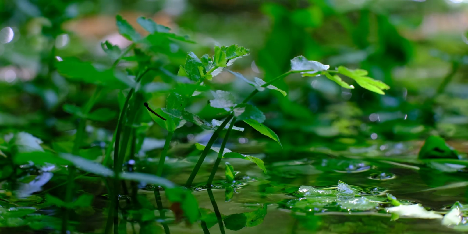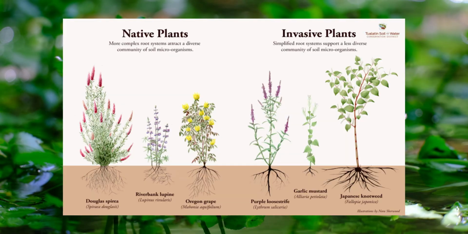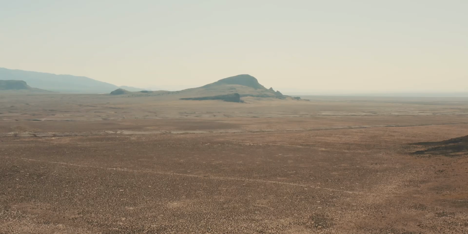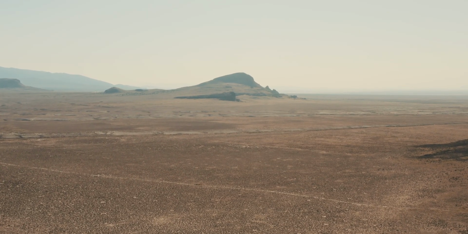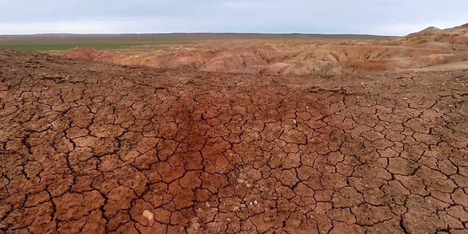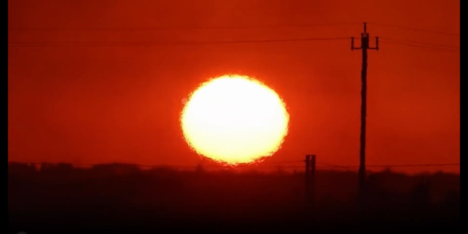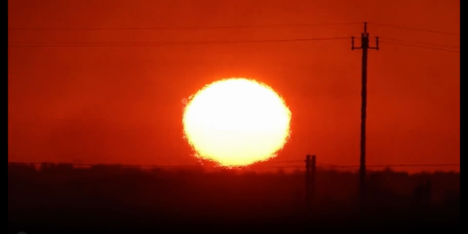Another challenge affecting ecosystems is the spread of invasive plant species. Invasive plants are species that spread rapidly and compete with native plants for resources like water, sunlight, and nutrients. When invasive species dominate an area, they can disrupt natural ecosystems and reduce biodiversity. Some invasive plants also consume large amounts of water, which places additional stress on already dry environments.